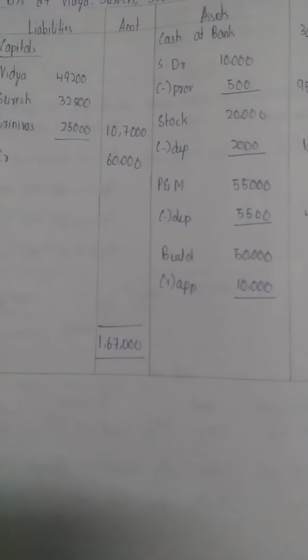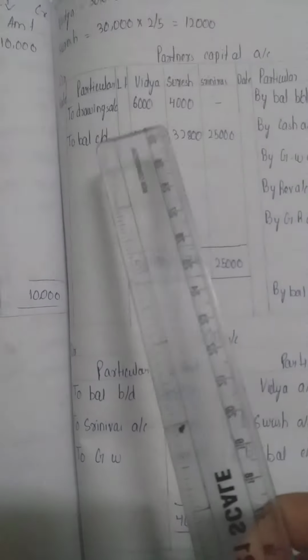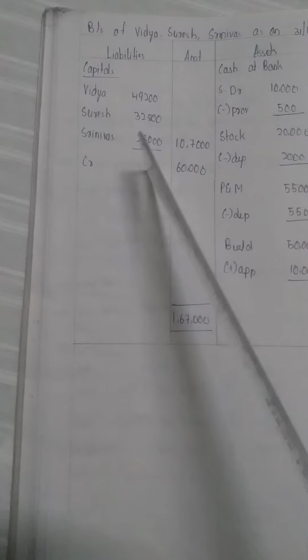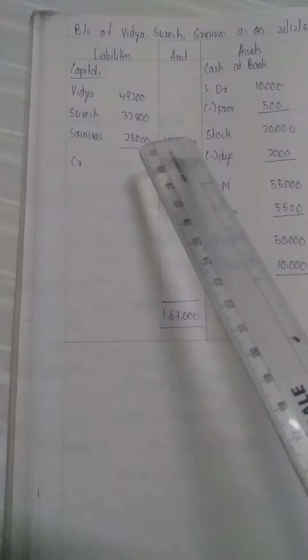After deducting the amount in the partners capital account, these are the three amounts we should write here as capital: 49,200, 32,800 and 25,000. We have to add the three amounts and post it in the outer column.